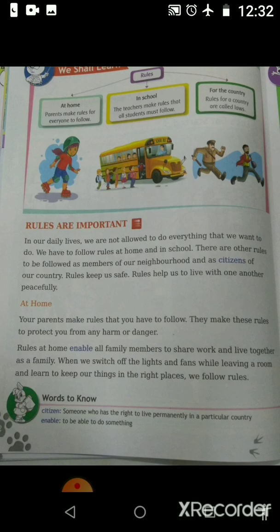It means you're keeping your things in the appropriate place, you're cleaning the house, you're switching off the fans and lights when no one is there, you're closing the tap if it is not in use. In this way, you are following the rules, you are helping your family members, you're cooperating with them.